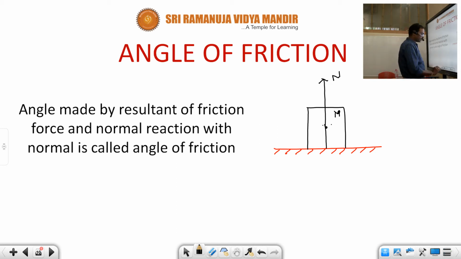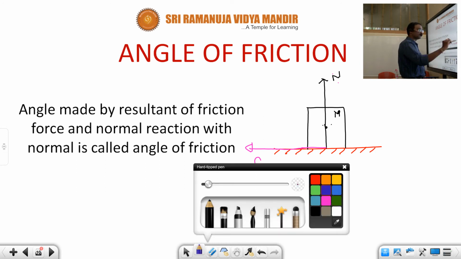Now here it is coming to the point. Frictional force is here. This is called frictional force, the force of friction FL. FL is limiting friction. Of course we have an applied force. The normal reaction and limiting friction are perpendicular to each other. Using the parallelogram law of vector addition, the resultant of these two forces, limiting friction and normal reaction, is here.